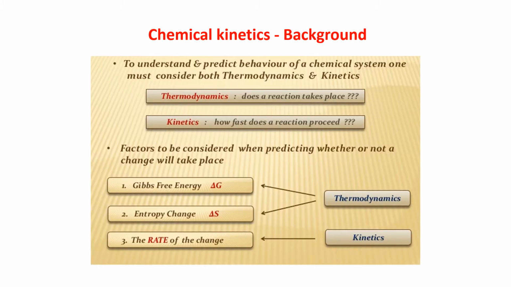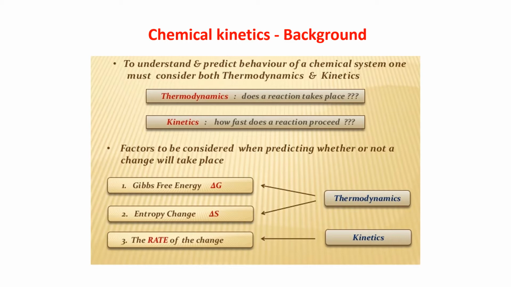Now, to understand and predict the behavior of a chemical system, one must consider both things, that is thermodynamics and the kinetics. Thermodynamics means, because of the conditions, that is temperature, energy, all these things, that gives free energy, and in which side the free energy decreases, that side the reaction will proceed.